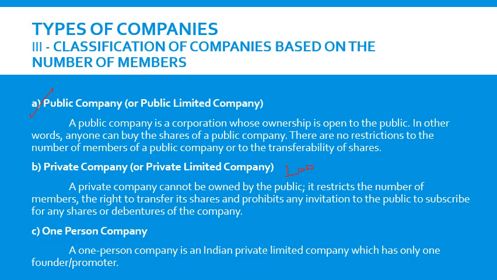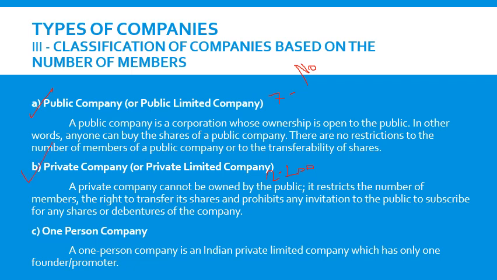The private company can have 2 to 200 members. On the other hand, a public company can be owned by the public, so minimum 7 and maximum there is no limit. The limit is up to the sky. So in case of a private company, it can be owned by only private parties, and there is a restriction also, 200. And we'll discuss the difference between private and public companies in detail in the next slide.